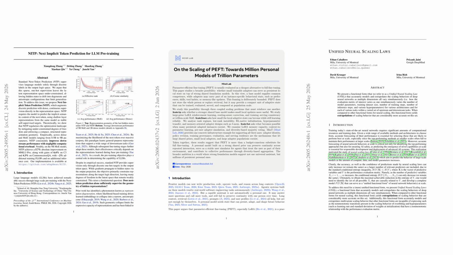Today on the show, we're diving into three papers that cut to the heart of modern AI: how large language models learn, scale, and adapt. We'll explore NITP, a fresh training objective that sharpens hidden representations in DeepSeek V2 style and other LLMs. A MindLab vision for million personal models built on trillion parameter systems like Kimi K2 and Qwen, and a new unified scaling law from Mila and Google DeepMind that aims to predict performance across model, data, and inference scales.